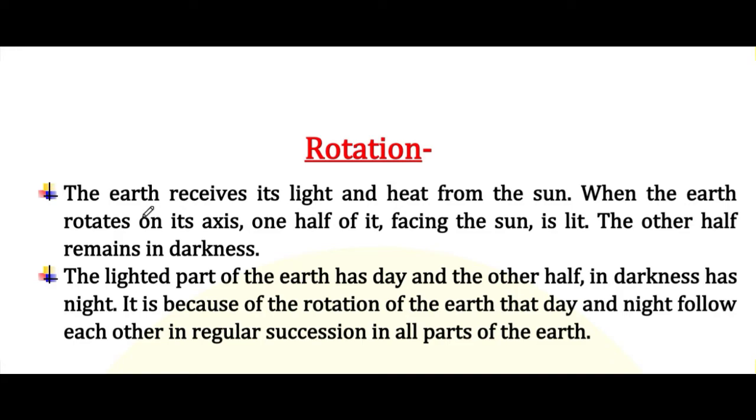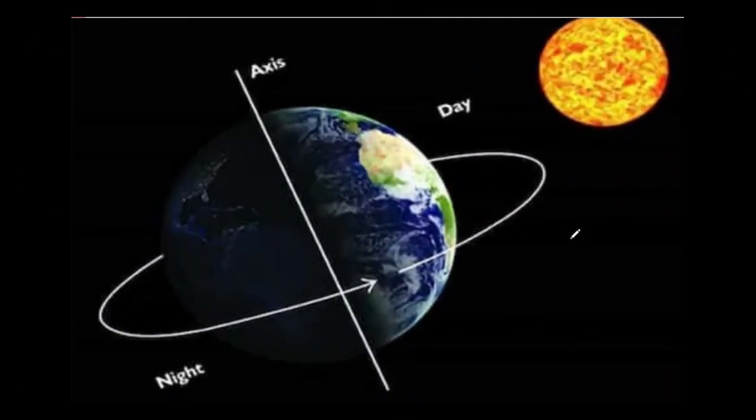So we will understand this through another picture. In this picture you can see the Earth and the Sun. The Earth is tilted and it is rotating as well. So this part, this is North America, I suppose. So in this picture the North America is having a day, whereas just opposite of it, suppose it is India or some other parts nearby India, they are having night. So when the Earth will rotate again, this part will face the sun's light and this part will have a day. So for a full rotation, Earth takes around 24 hours.